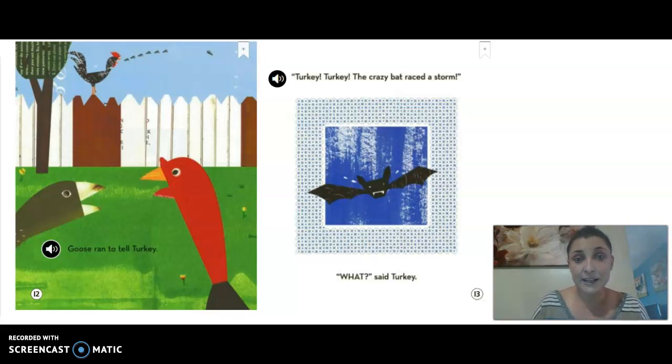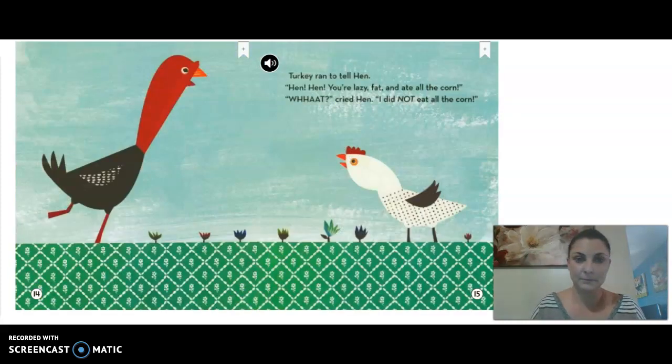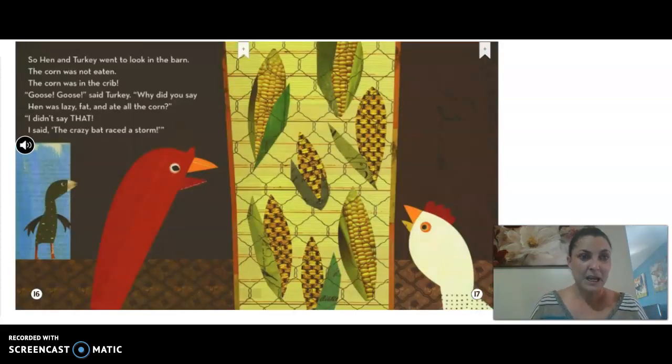Goose ran to tell Turkey. Turkey, Turkey, the crazy bat raced a storm. What? Said Turkey. Turkey ran to tell Hen. Hen, Hen, you're lazy fat and ate all the corn. What? Cried Hen. I did not eat all the corn. So Hen and Turkey went to look in the barn. The corn was not eaten, and the corn was in the crib.